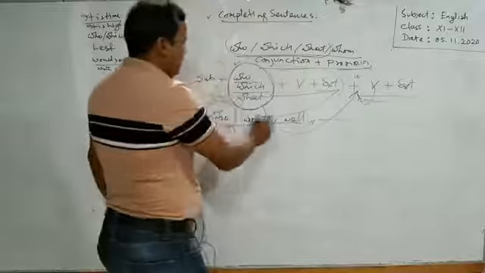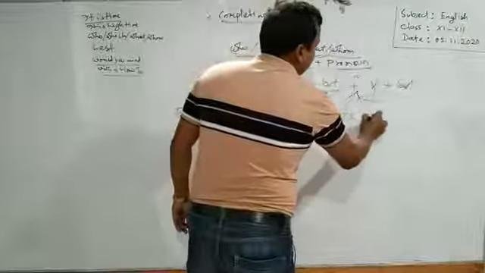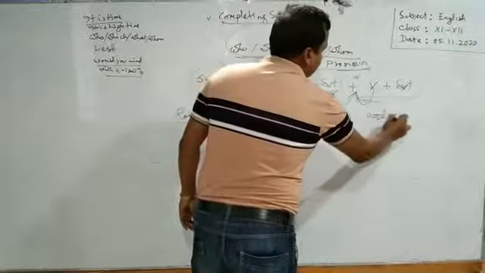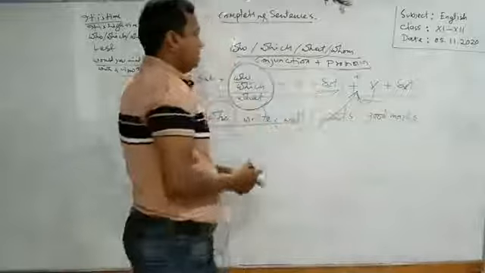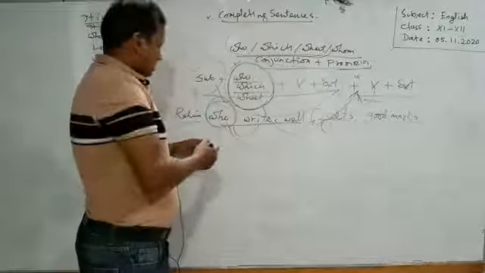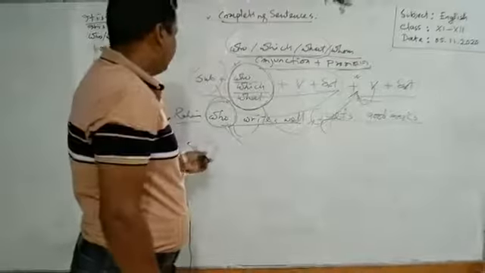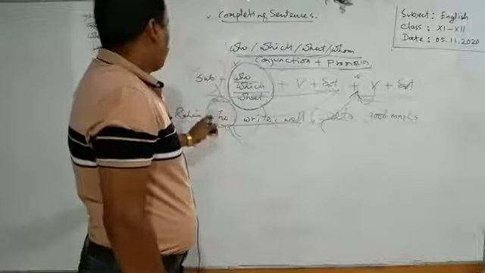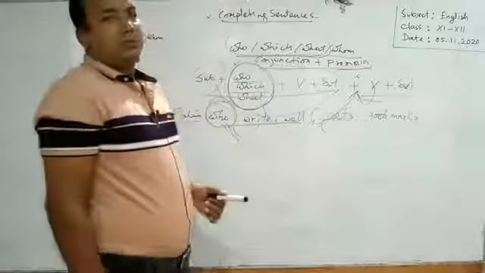Rohim, who writes well, gets good marks. So, what is the subject here? The subject is in the conjunction who. In such a way, we can complete the gaps that are related to relative pronouns.